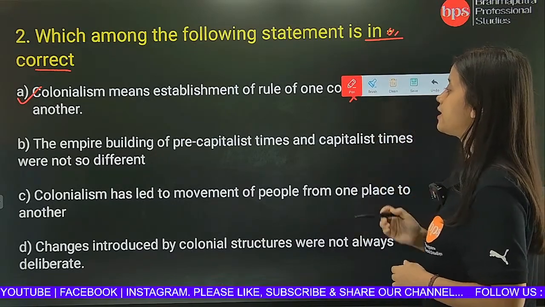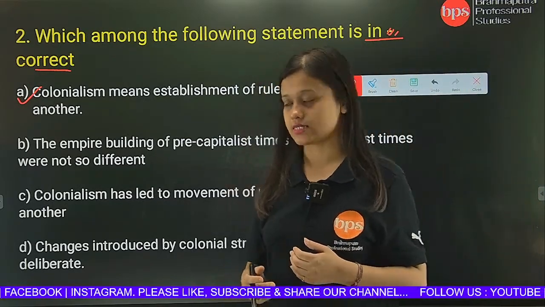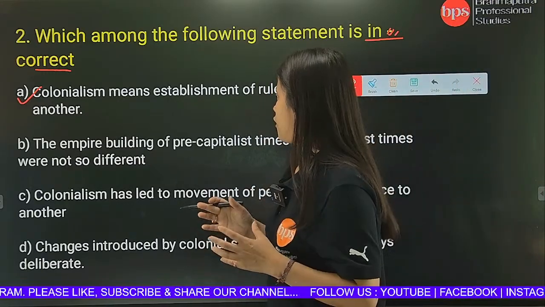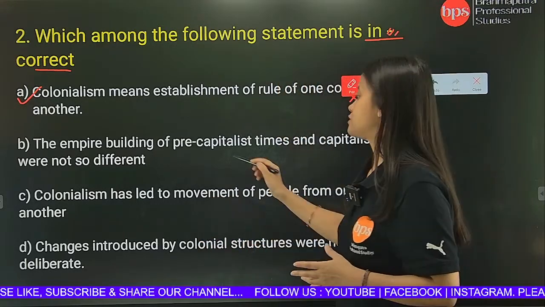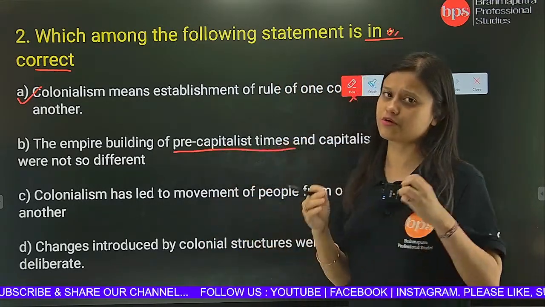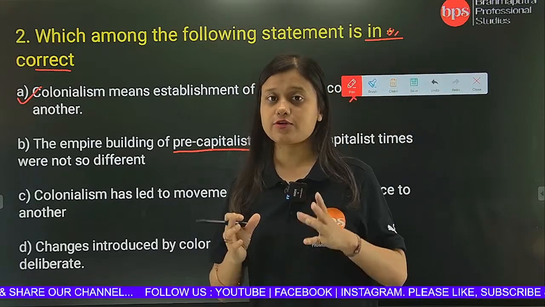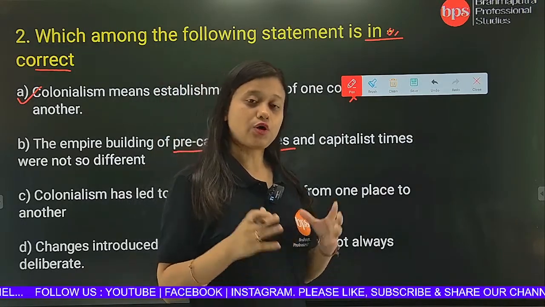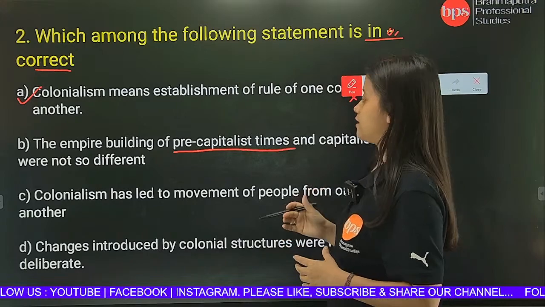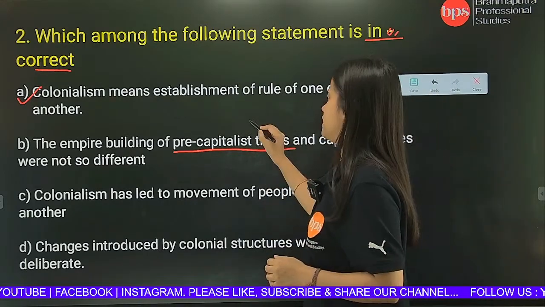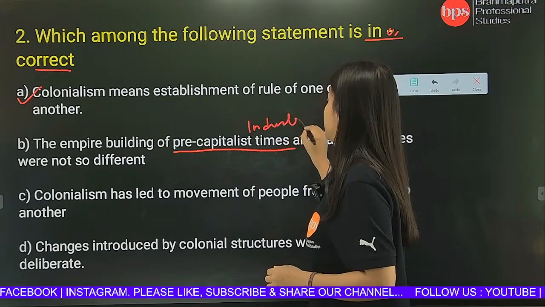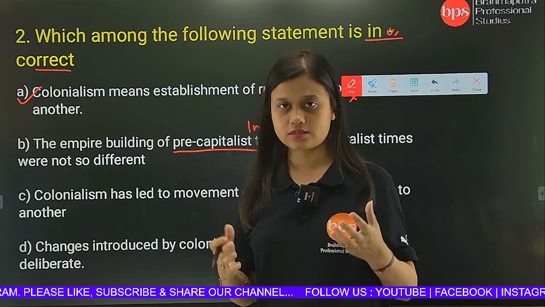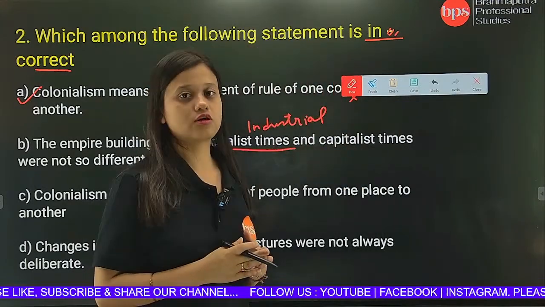What is option B saying? The empire building of pre-capitalist times and the capitalist times were not so different. Pre-capitalist times means the times when capitalism was in a very minimal state. It was not built as a huge structure. We all know that capitalism started only after the Industrial Revolution. So prior to the Industrial Revolution, there was the existence of a capitalist culture, but it was not like the modern capitalist sense.